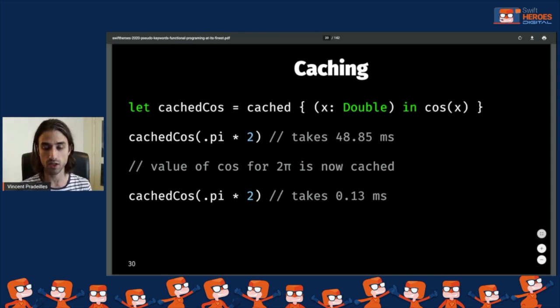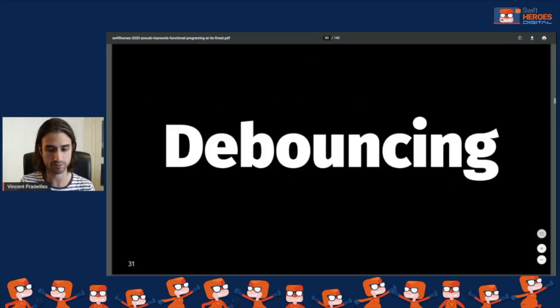But what's really nice is that often when you optimize your code, you're going to degrade its readability because you added a lot of implementation detail in order to manage the optimization. But here, the way that we've added the optimization is with a pseudo keyword, and it's a very seamless process. The quality of the code has not been decreased at all. The code is still as readable as it was before we added the caching logic.